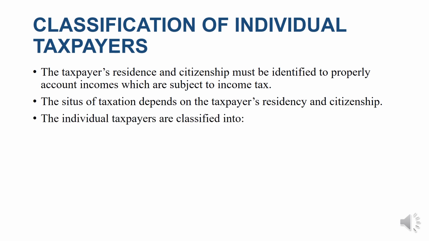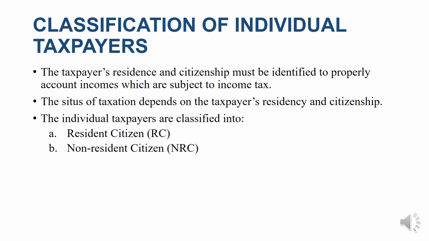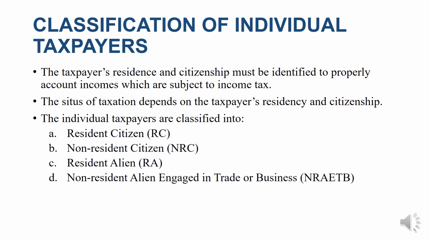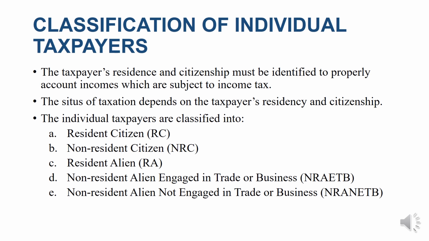The individual taxpayers are classified into five, okay? So we have first, he can be a resident citizen or RC, or a non-resident citizen or NRC, or he can be a resident alien, or a non-resident alien engaged in trade or business or NRA-ETB. Or finally, a taxpayer can also be a non-resident alien not engaged in trade or business or NRA-NETB. So these are the five classifications of individual taxpayers. We'll discuss each of them later on.